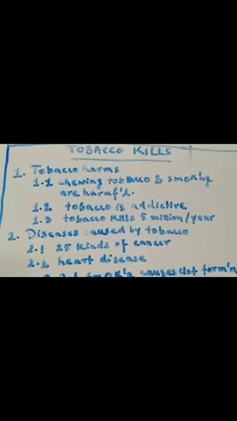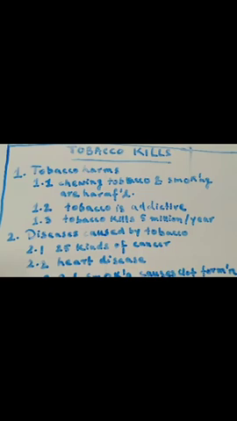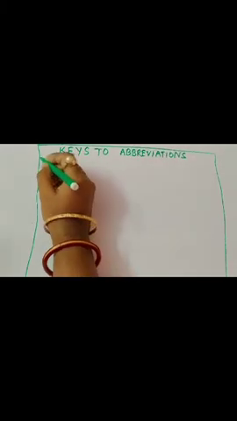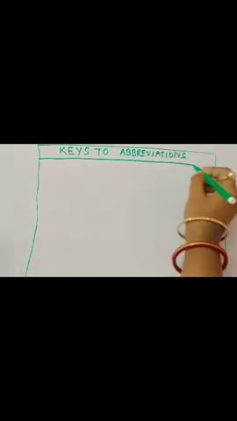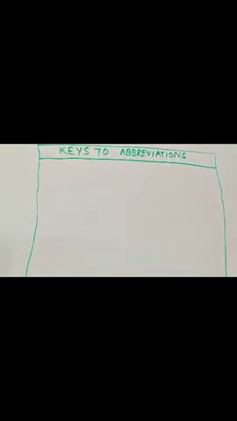Okay. Now what we will do? We will see how to make this key of abbreviation. For that, we will quickly move on to how to make the key of abbreviation. So guys, we have come back and I'll show you how to make this key. See, I have made a box again, and inside the box I have written something like this. On the top of it I have written keys to abbreviation.